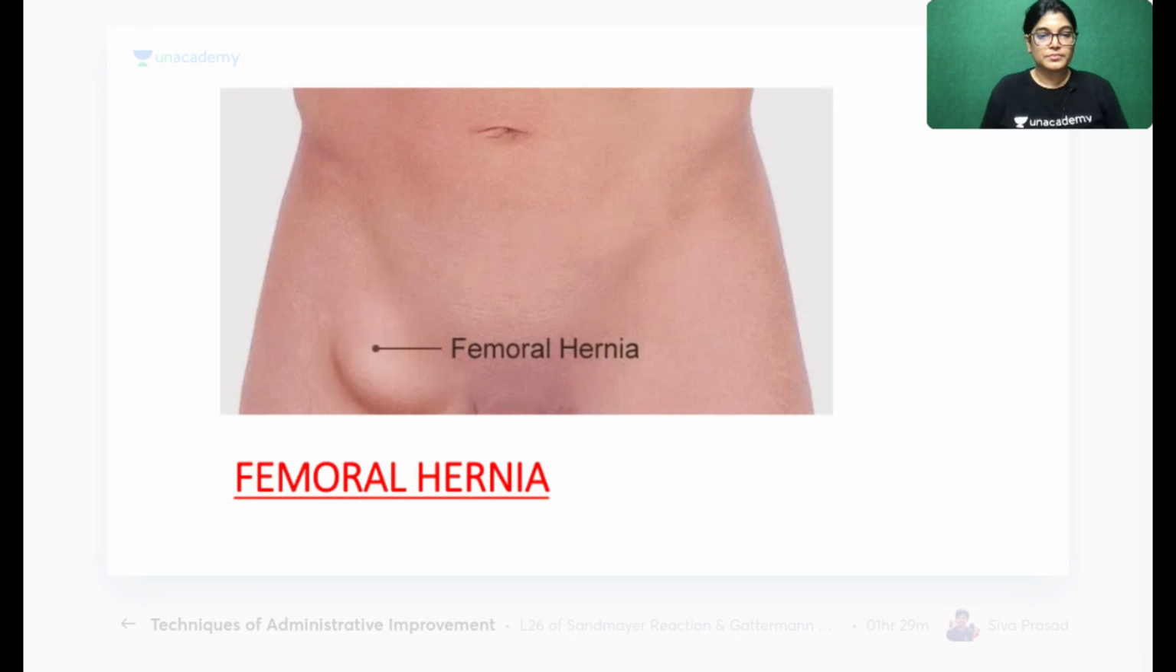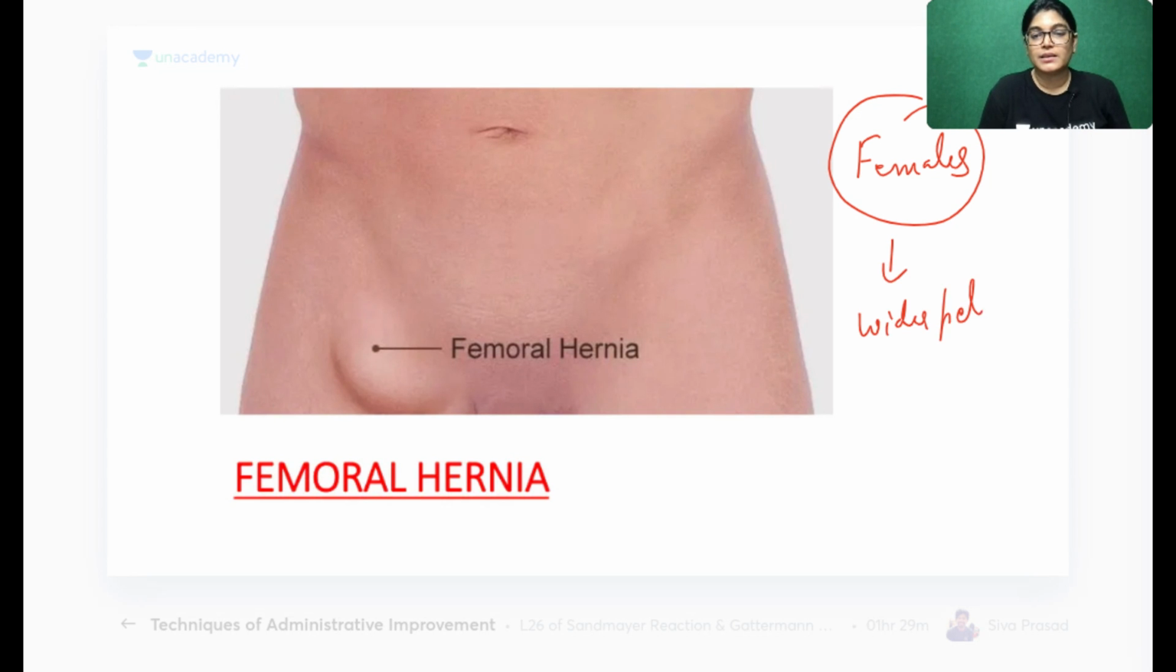Now coming to the topic of femoral hernia. I just want to give you a few important points about femoral hernia. The femoral ring is closed by condensation of tissues. Femoral hernia is quite common in females, and the reason, which most of you must know, is that females have a wider pelvis.